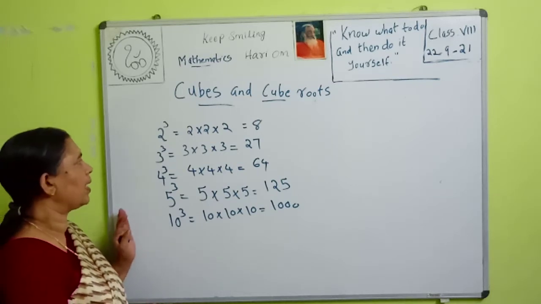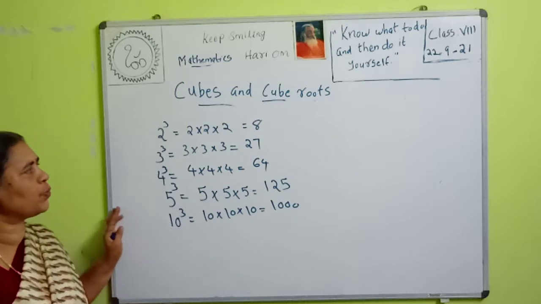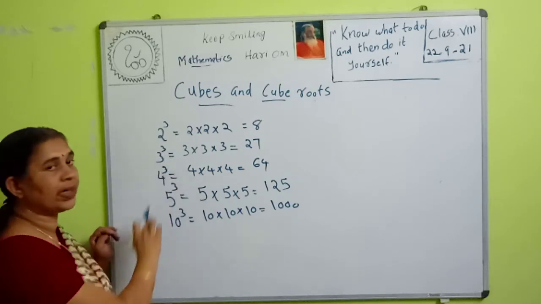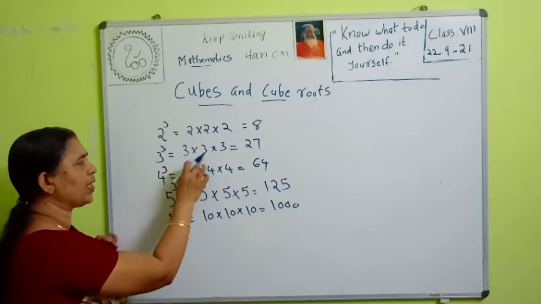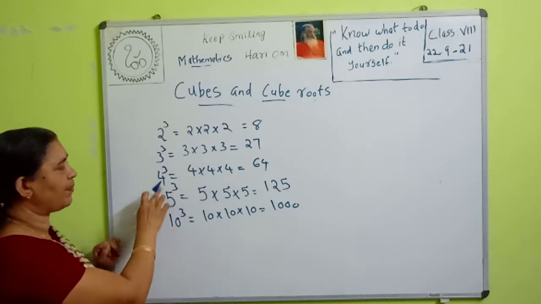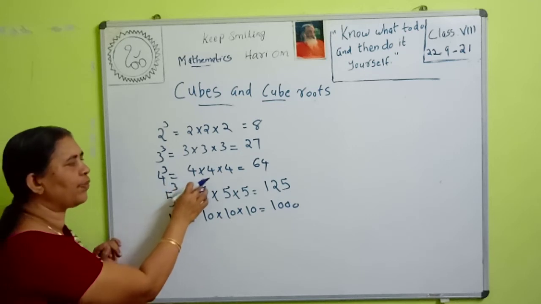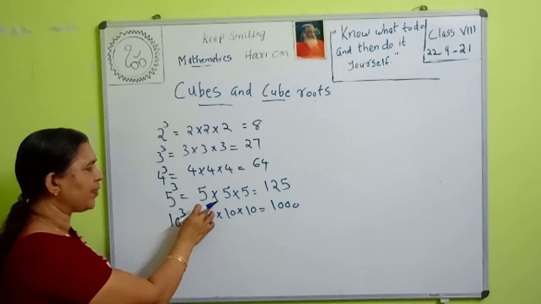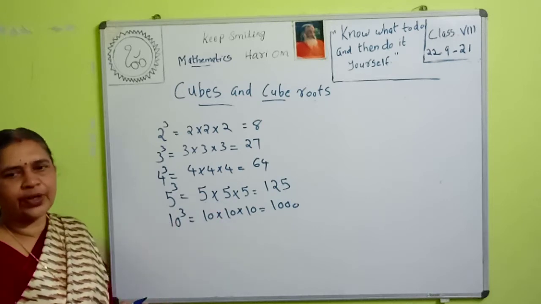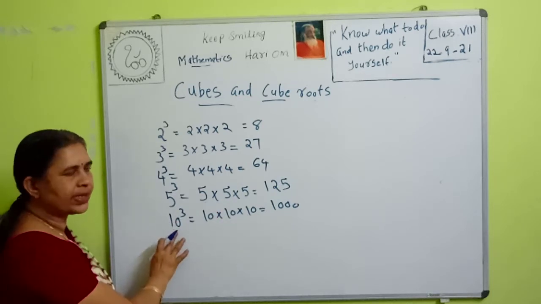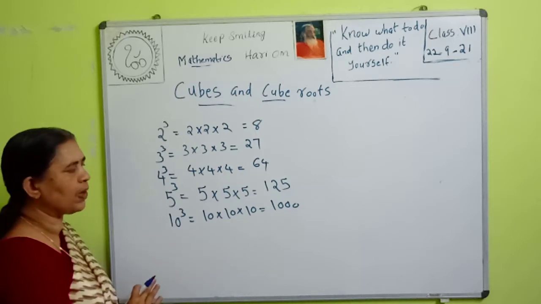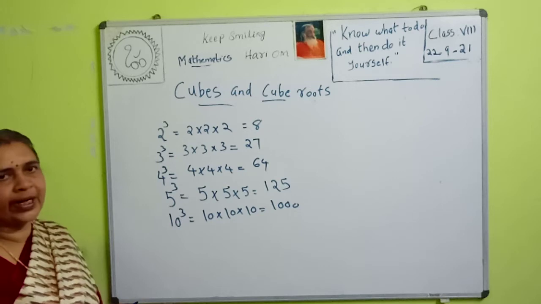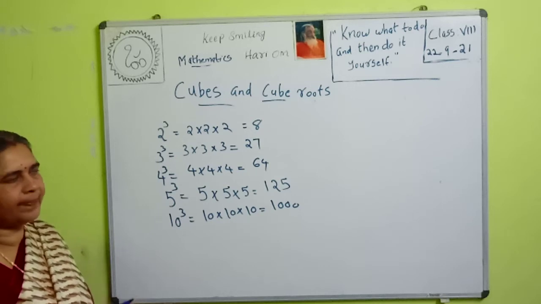So 2 cube is equal to 2 into 2 into 2, that is 8. Then 3 cube, we multiply 3 times, 3 into 3 into 3, that is 27. Then 4 cube is equal to 4 into 4 into 4, that is 64. 5 cube is equal to 5 into 5 into 5, that is 125. Then 10 cube is equal to 10 into 10 into 10, that is 1000. So to find the cube of a number, we multiply the number how many times? 3 times. Okay.